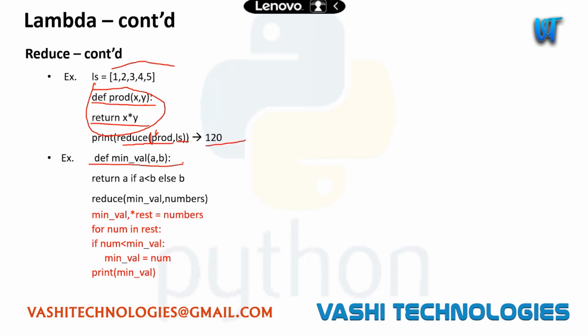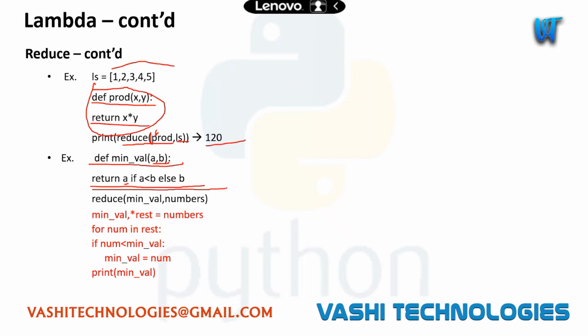Same thing here. I have one more function which is min value. It will take the minimum value of both things. It returns A if A is less than B, else B. It will take two numbers and return the minimum value of both.